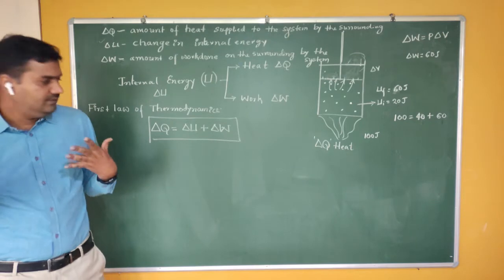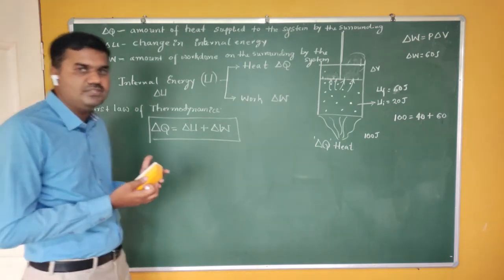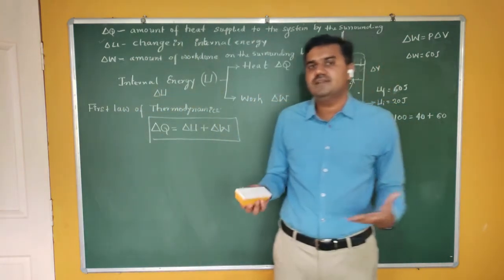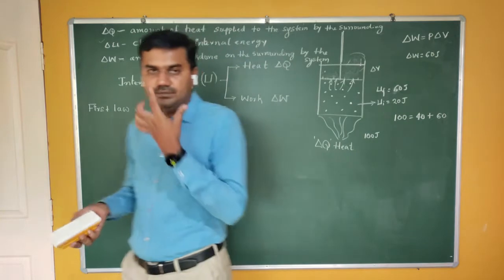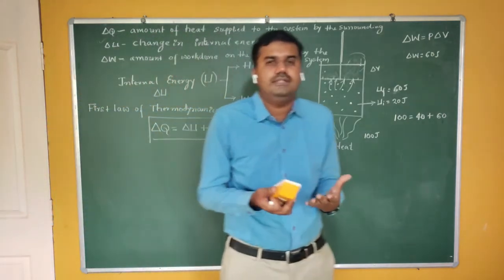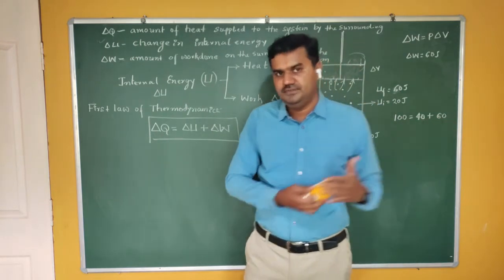And this formula looks very simple, delta Q is equal to delta U plus delta W, but it has got a large number of physical significances. Steam engines, heat engines, all work on the basic principle of the first law of thermodynamics.